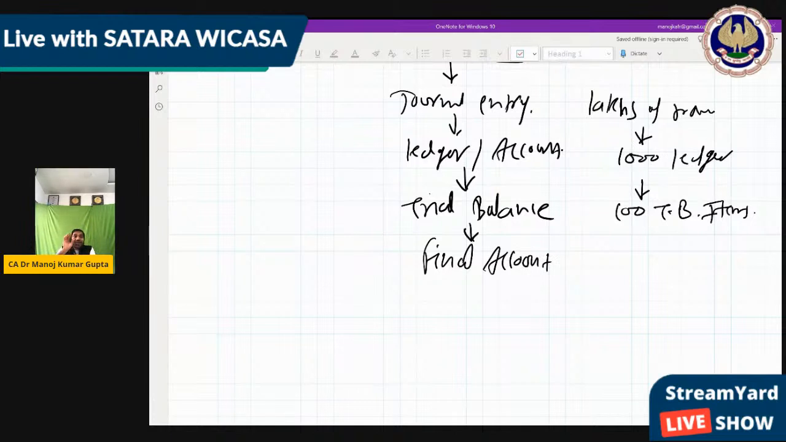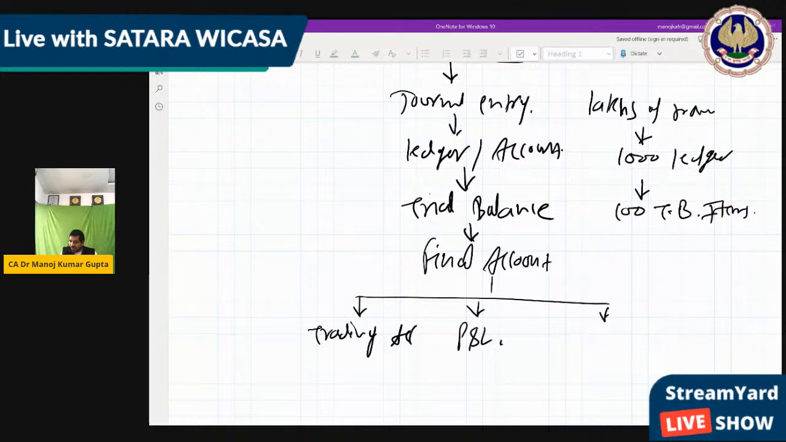This is the end of the accounting process, where normally we make 3 statements. In CA Finance, which is a big part, we make 5 statements. But here I see only the basic accounting part, where we make 3 accounts. One is trading account, second is profit and loss account, and third is balance sheet. So this final account you divide into 3 parts: trading account, P&L account, and balance sheet.